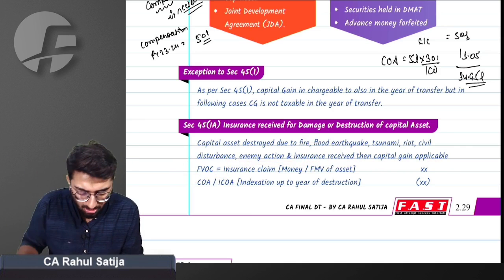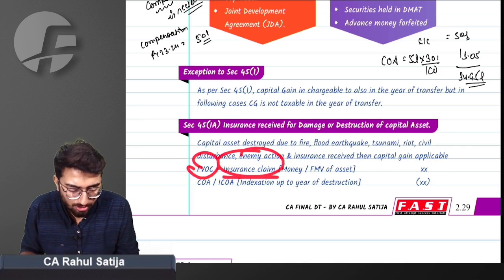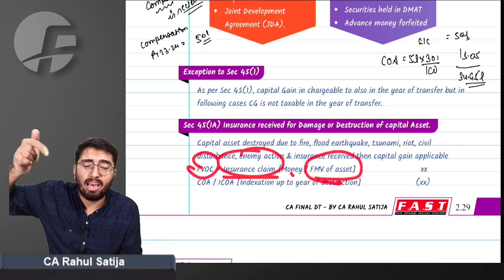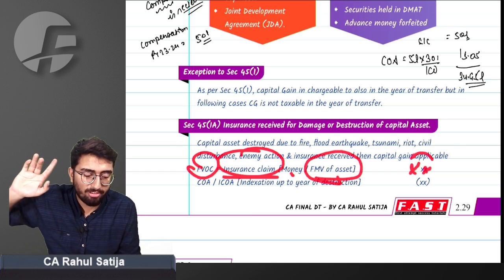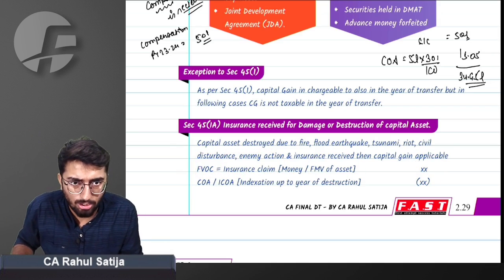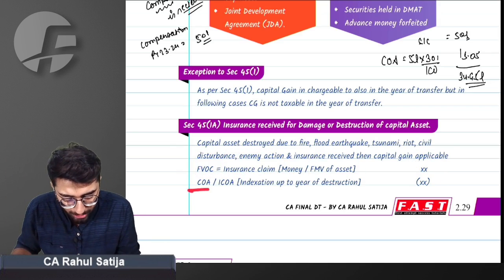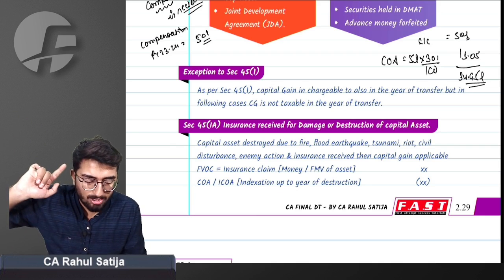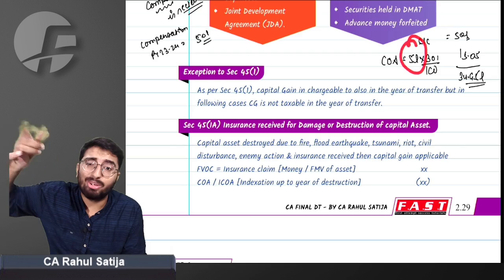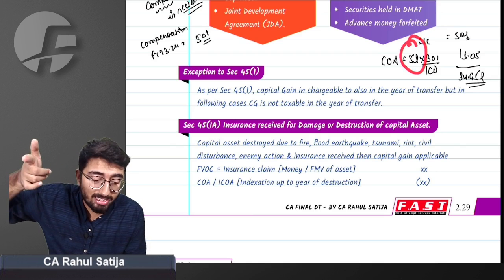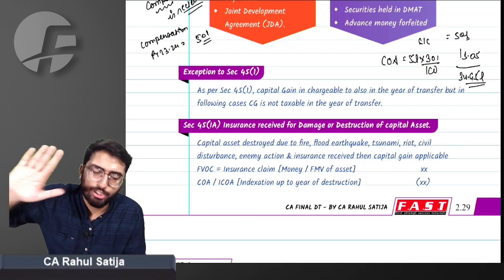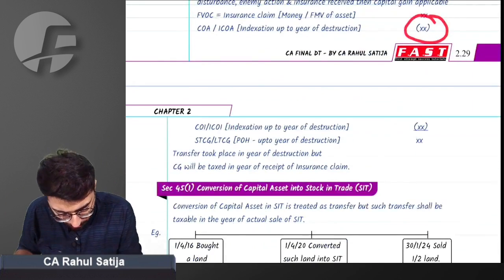How will capital gain be applicable? Full value of consideration shall be the insurance received, or if money is not received but I am given a new asset, then whatever the FMV of that asset will be my full value of consideration or sales consideration. I have to reduce the cost of acquisition. Whatever cost of acquisition I have taken, I have to index that. Indexation will be done till the year of transfer and not till the year of receiving of compensation.